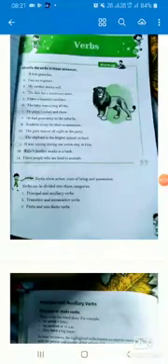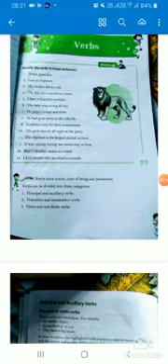Good morning, students. On Thursday's class, we studied the verb chapter. I already explained to you all what a verb is and its types, that there are a few ways of categorizing the verb.